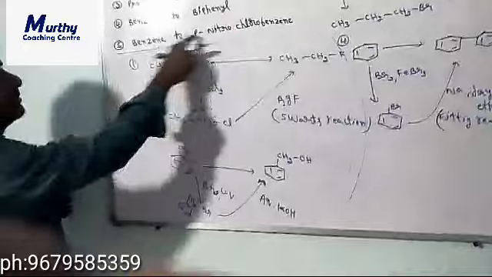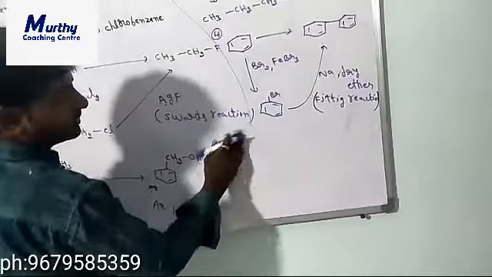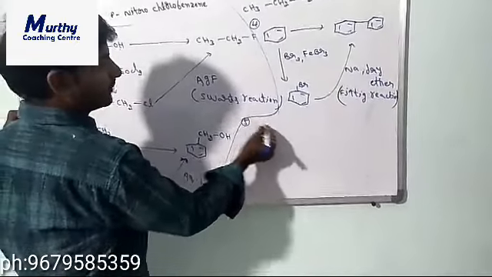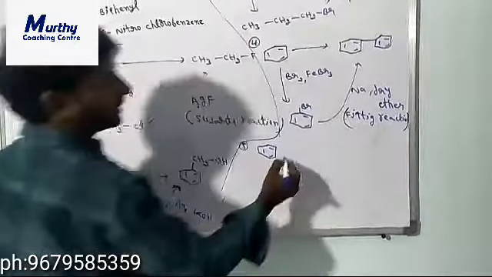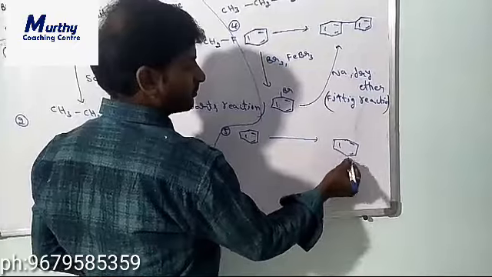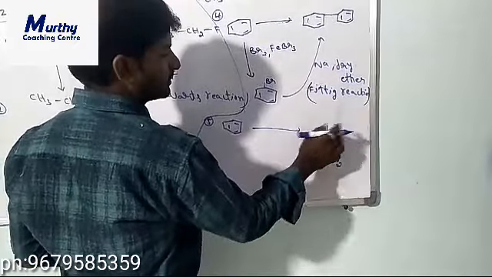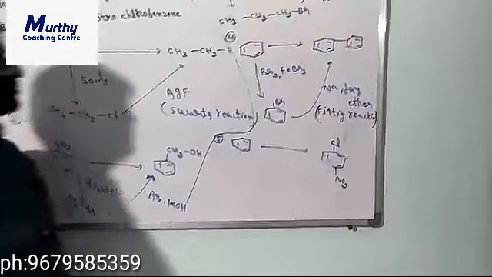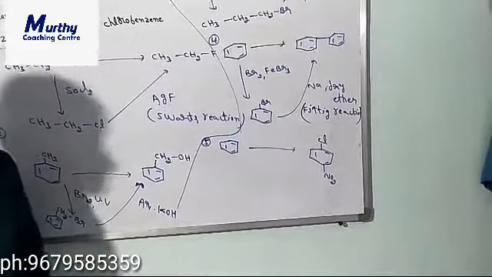Next, the last one, is benzene to para-nitrochlorobenzene. What is that? This is the benzene, next to para-nitrochlorobenzene, with an NO2 group at the para position next to the chlorobenzene. This is the chlorine. Benzene to para-nitrochlorobenzene means we have to introduce the chlorine as well as the NO2 group. Both groups we have to introduce.